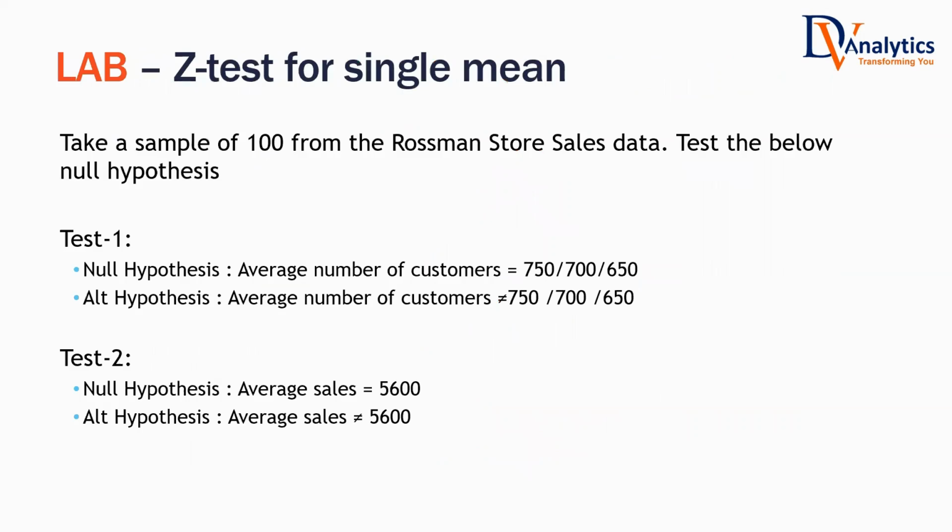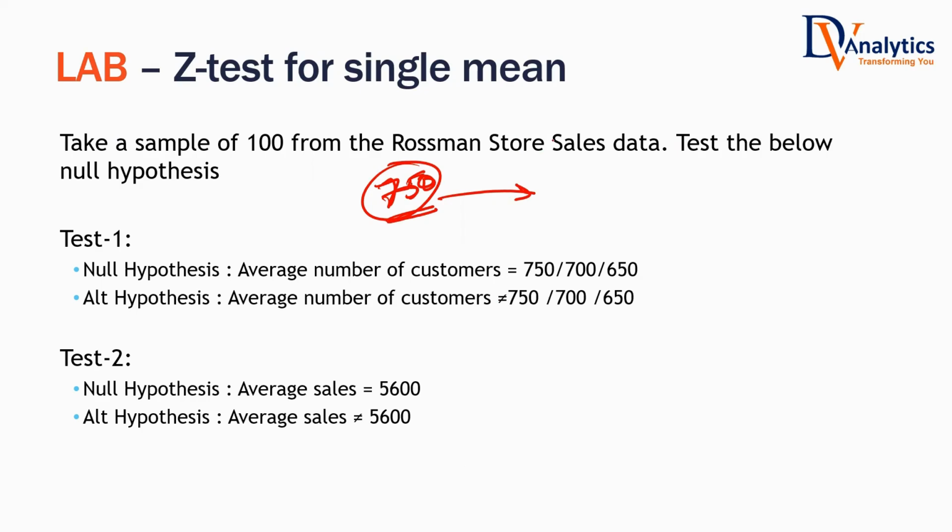Let us try to do an example to get a better understanding of it. Until now, I kept on talking. Let us put it to some use. There is one superstore sales data, Rossmann store sales data. What I wanted to do is test the average number of customers daily. The store manager is claiming that 750 is the average number of customers that he is getting. Now we want to do testing of hypothesis and find out whether it is really 750 or not.